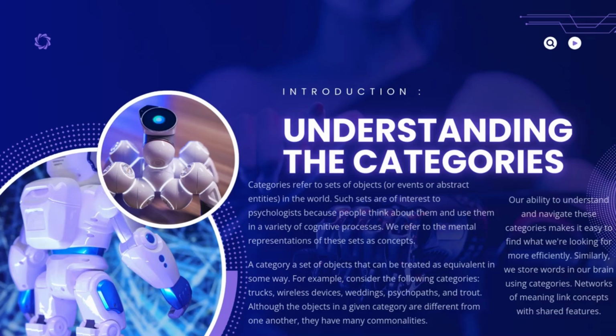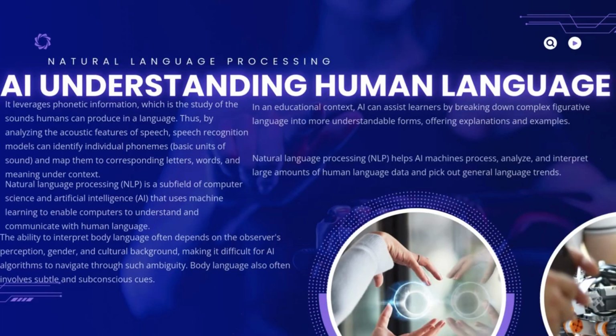Although the objects in a given category are different from one another, they have many commonalities. Our ability to understand and navigate these categories makes it easy to find what we're looking for more efficiently. Similarly, we store words in our brain using categories. Networks of meaning link concepts with shared features. Natural language processing. AI understanding human language.